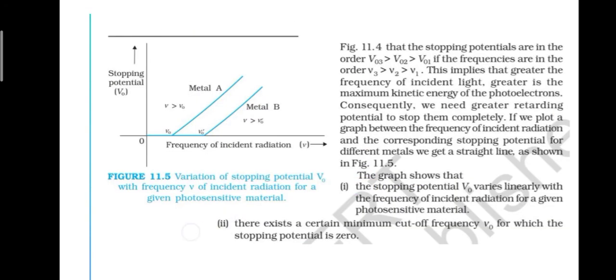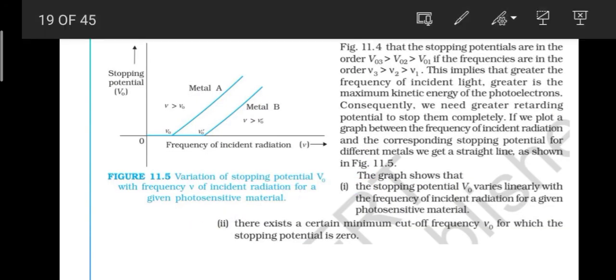Next, it is written that the stopping potentials are in this order, as I have said before also. If the frequencies are in the order ν3 more than ν2 more than ν1, this implies that the greater the frequency of the incident light, the greater is the maximum kinetic energy of the photoelectrons. Consequently, we need greater retarding potential to stop them completely. I hope you have understood this.